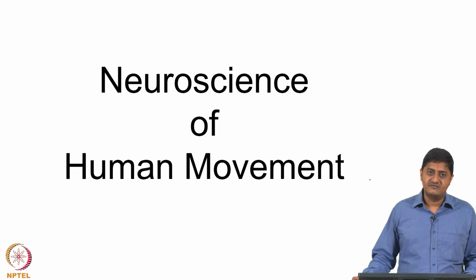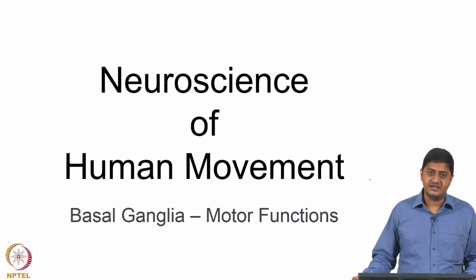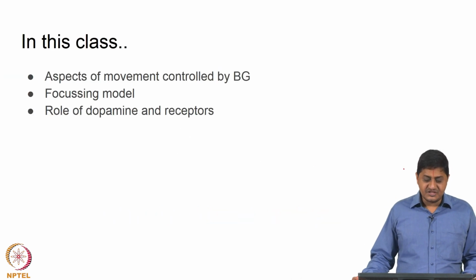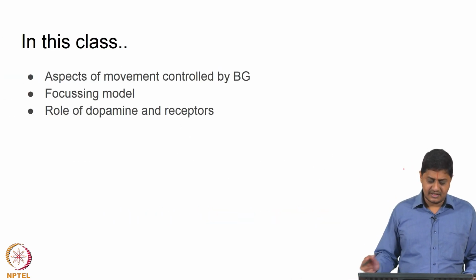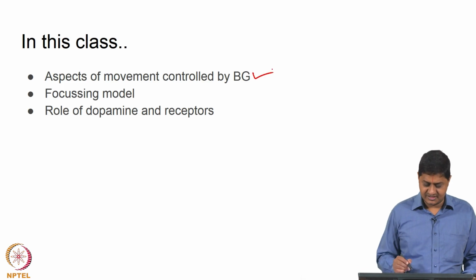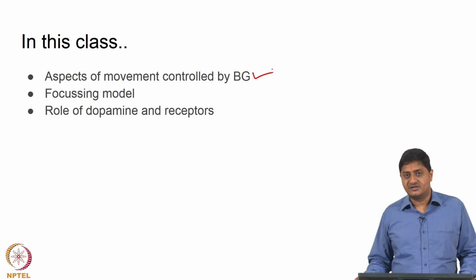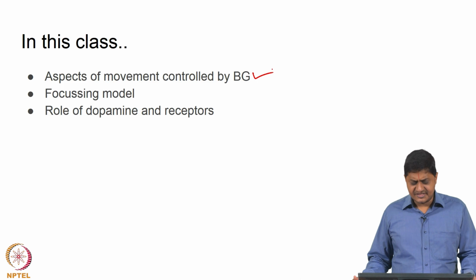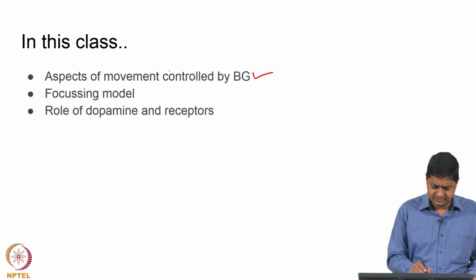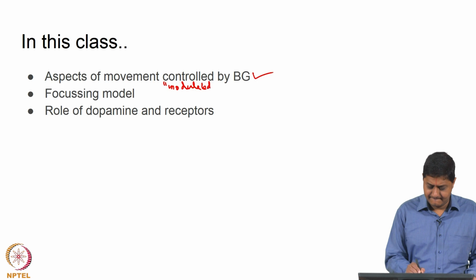So, in this class we will continue our discussion on basal ganglia and motor functions of the basal ganglia. In this class we will specifically focus on aspects of movement controlled by the basal ganglia. What is known is that basal ganglia contributes to motor related function in animals and humans, but what aspects of this movement are controlled or modulated by it?